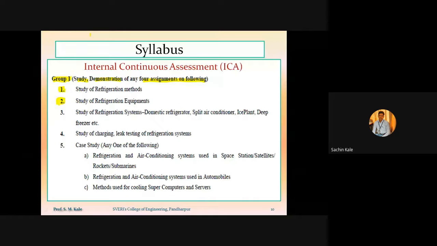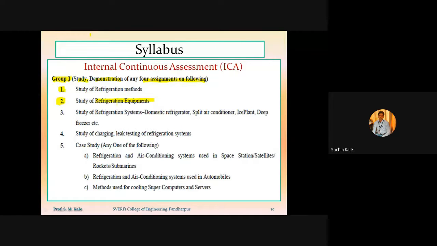Second one is the study of refrigeration equipment. Whatever refrigeration system will be there will consist of different parts such as compressor, condenser, expansion device, and evaporator, and these will have different types. So according to application, we have to choose the proper refrigeration equipment for the proper application.